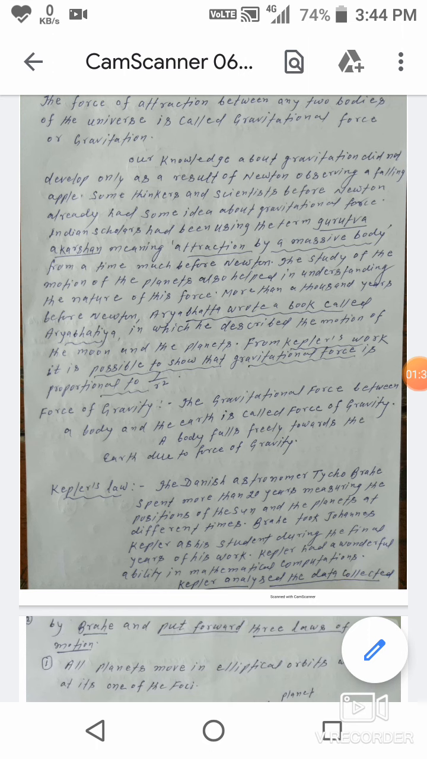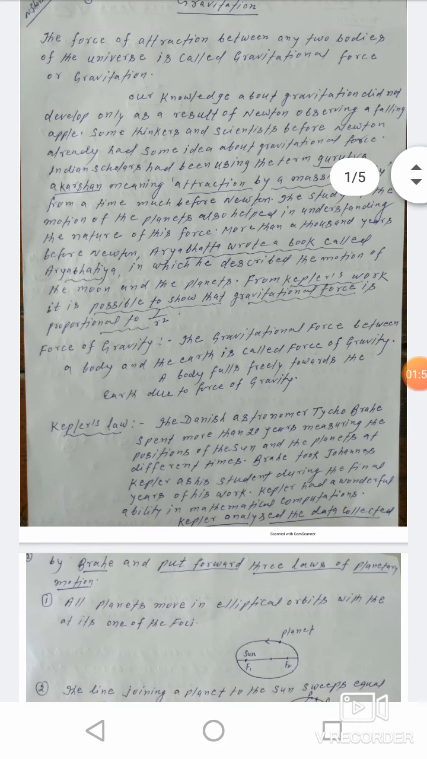Now, force of gravity. The gravitational force between a body and the earth is called force of gravity. So, a body falls freely towards the earth due to force of gravity. The gravitational force between a body and the earth is called force of gravity. A body falls freely towards the earth due to force of gravity of the earth.